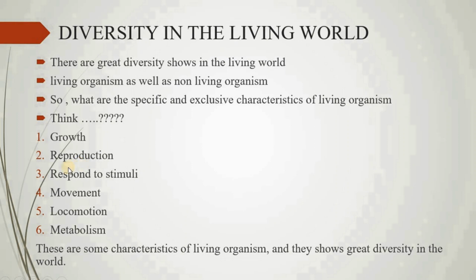Second one is reproduction. Any living organism shows reproduction by the production of a new generation. It can be simple to complicated, but there is one exception, like infertility and sterility. Some organisms do not reproduce. It does not mean that they are not living. It is a living one, but sterility is there, infertility is there, so they do not reproduce.